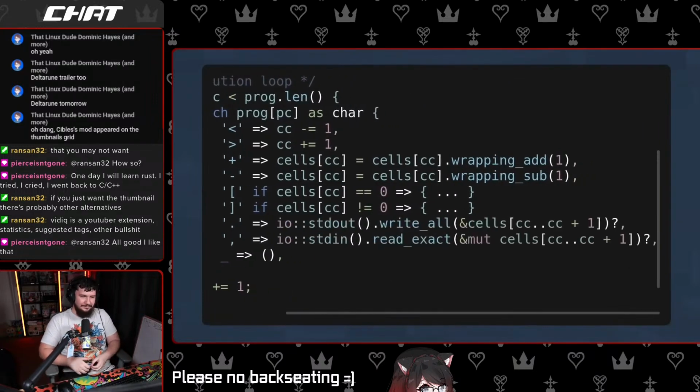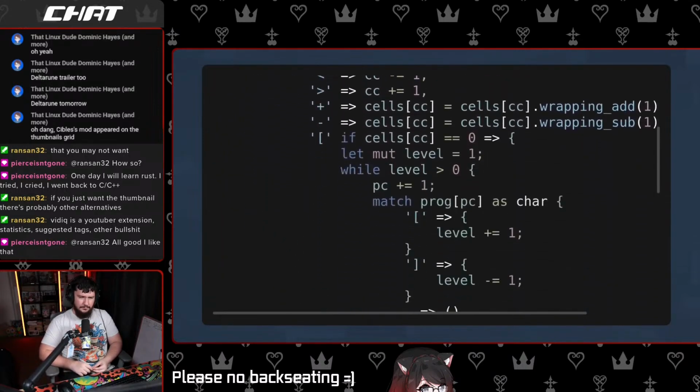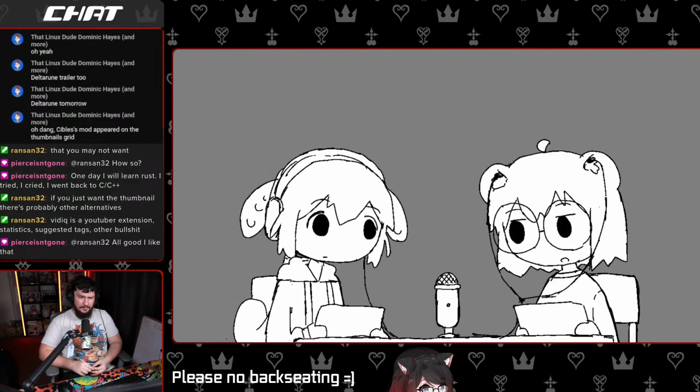There's standard out and standard in. The period prints the value in the current cell as an ASCII character. The comma reads 1 byte from the standard in and writes it to the current cell. And voila! A fully functional brainfuck interpreter. Well, functional as in it works. Yeah, I know. You don't need to explain the programming paradigm.